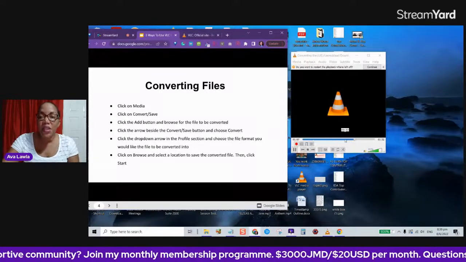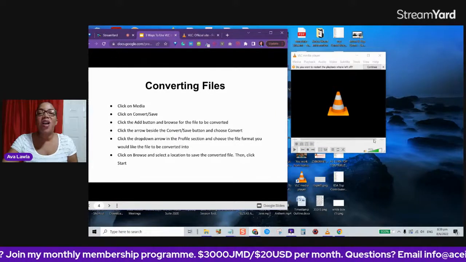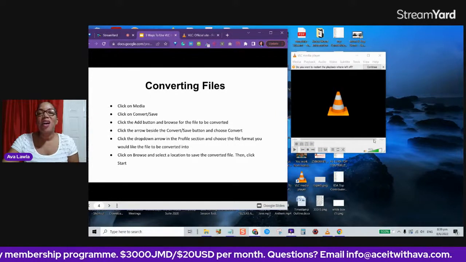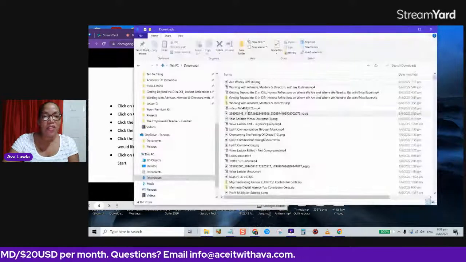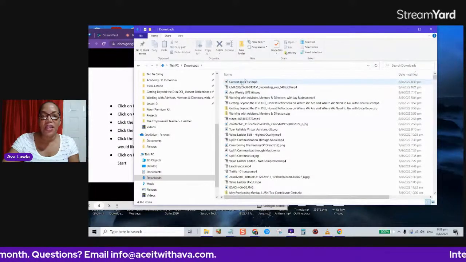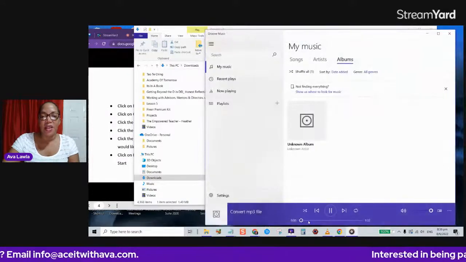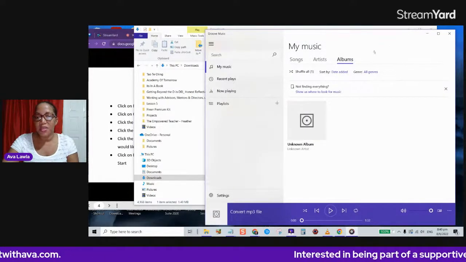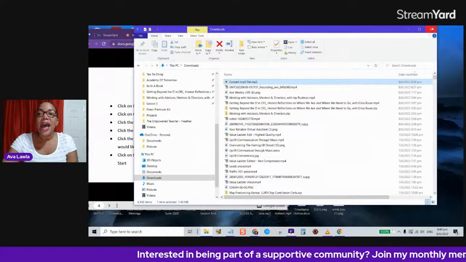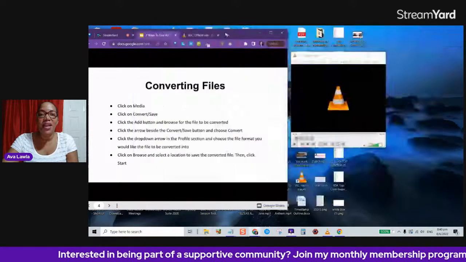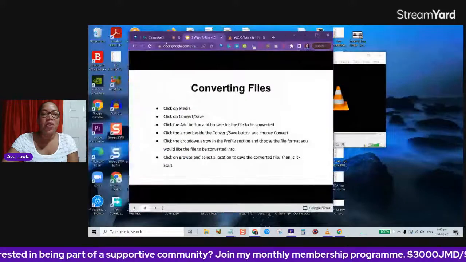And what that does now, you see it reading right here? It's a small file, so it's going to easily convert the file for me. So I'll just go to my downloads area and do a refresh, and here is the file that I converted. All right, so I'm not going to play it, but this is the file that was converted right here. As simple as that. Do you think that's something that you would be able to do quite easily to convert a file?